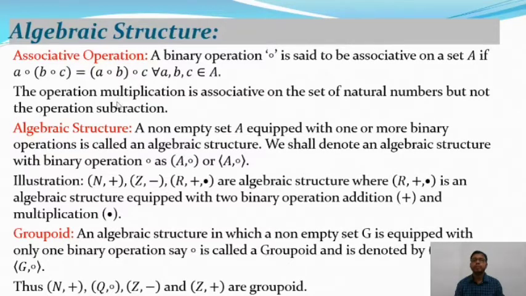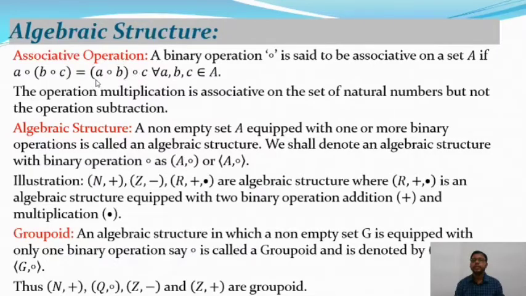So for example, take 1, 2, 3. These three elements are in the set of natural numbers. When the operation is multiplication, then 1 into (2 into 3), with 2 into 3 within brackets, is equal to 6. As well, (1 into 2) into 3, with 1 into 2 within brackets, is also 6.